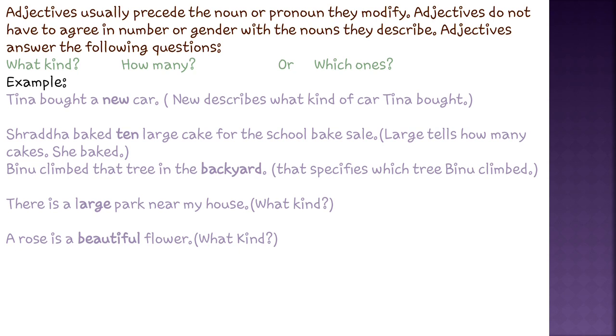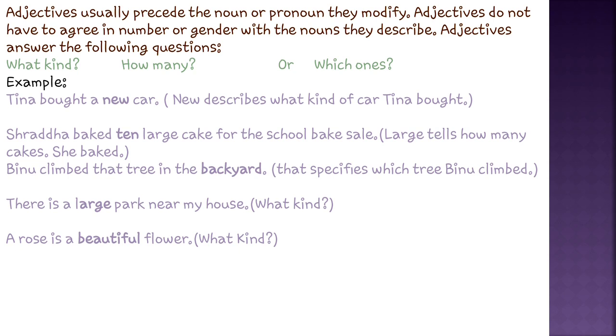Second sentence: Shraddha baked 10 large cakes for the school bake sale. Here this word 10, which is bold, is telling how many cakes were baked by Shraddha. If you ask how many, you will get the answer 10. So this word 10 is an adjective here. It is describing how many cakes were baked for the school bake sale. So if you ask the question what kind, how many, which one, the word which answers these questions is known as an adjective. Let's take one more example.